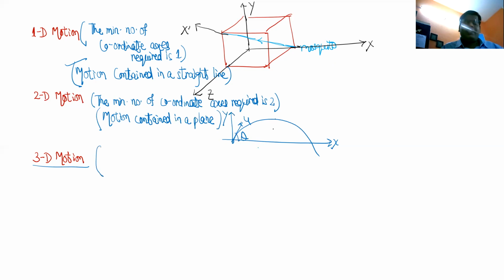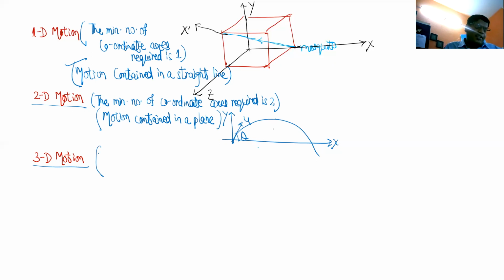3D motion means here if you take one coordinate axis, it's not sufficient. If you take two coordinate axes, still it's not sufficient. You have to take 3 coordinate axes to study it. 2D motion means one coordinate axis is not sufficient. You have to take 2 coordinate axes to study it. What if you take more than 2, 3? That's not required. In 3D motion, 1 is not sufficient, 2 is not sufficient. You have to take 3 coordinate axes, right? So that is 3D motion.